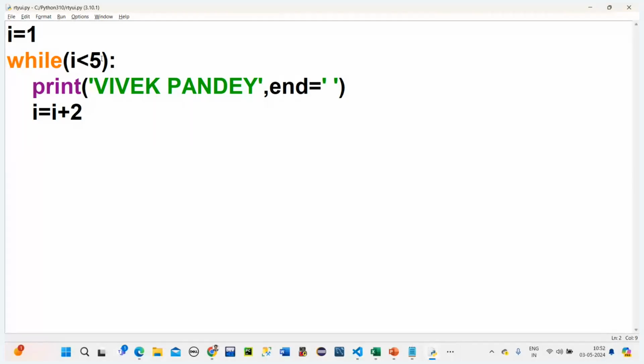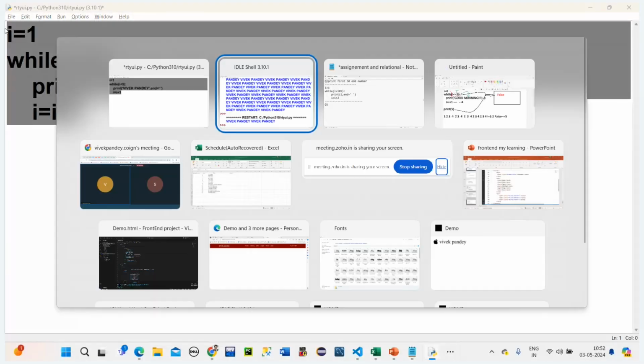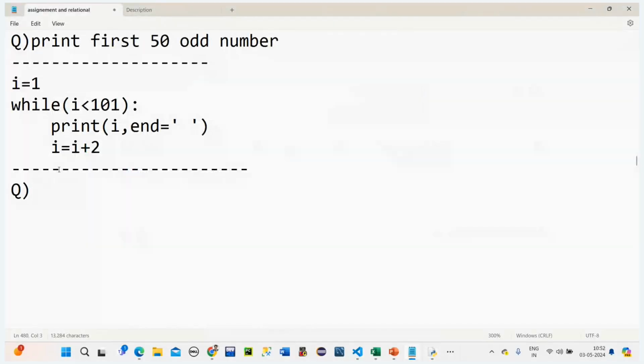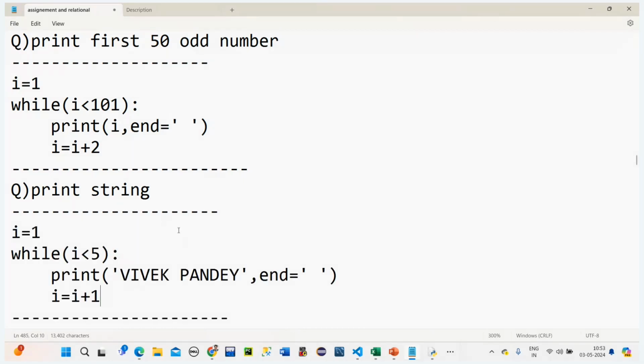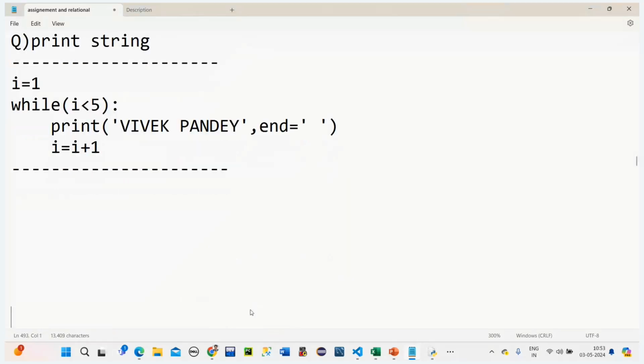So it is taking only another one. So we can also print these names. By this, strings can also be printed. Print string, that's it. So the answer for this is the same code, this one. Now is it done? Yeah. Now the next question.